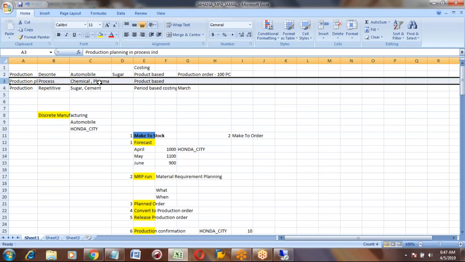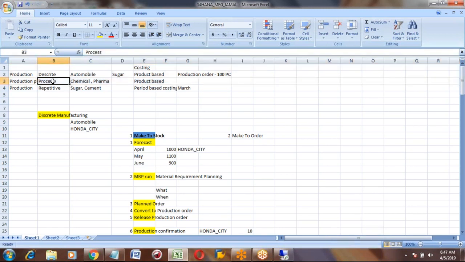So it means when you work in production planning, you have three kinds of production: discrete, repetitive, and process. Discrete and repetitive are covered in the production path, and the process will cover the planning process. Anytime you do production process industries, you will go to that node. I need to check that node.